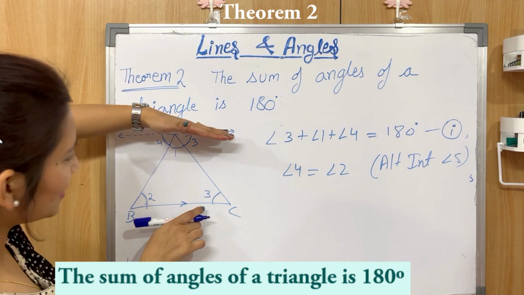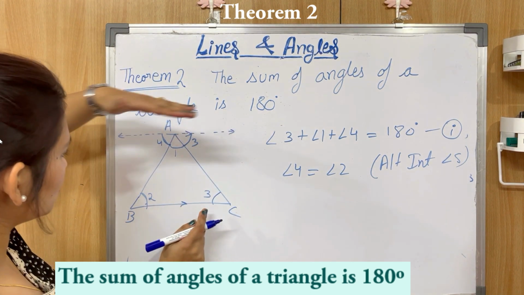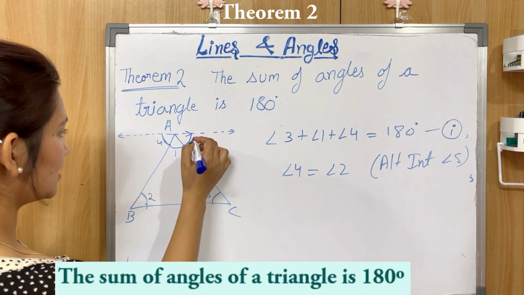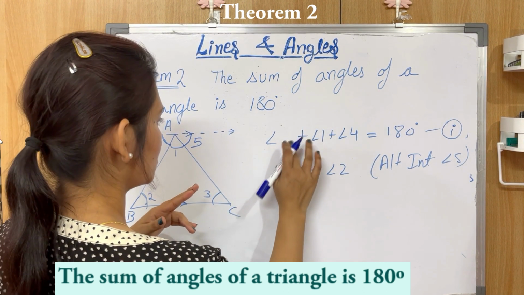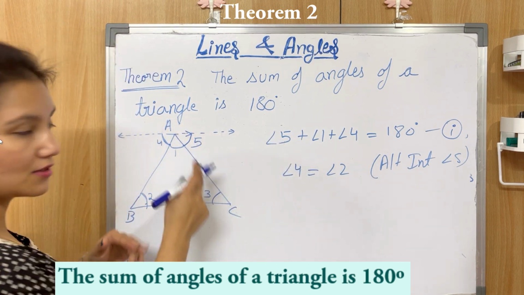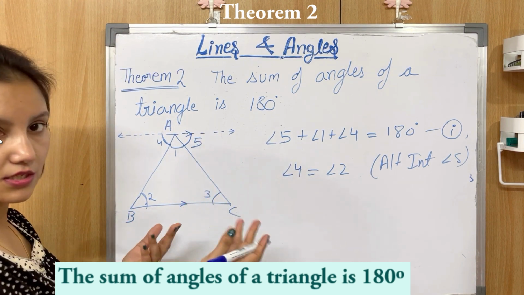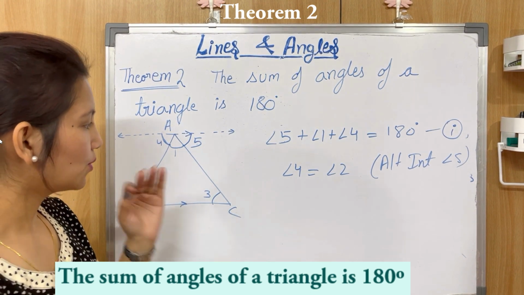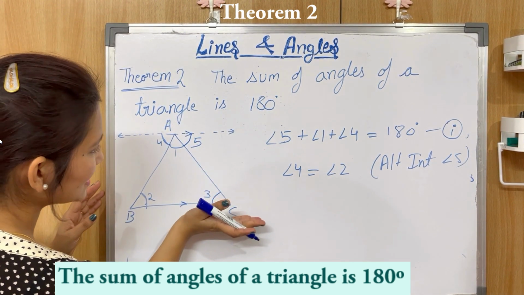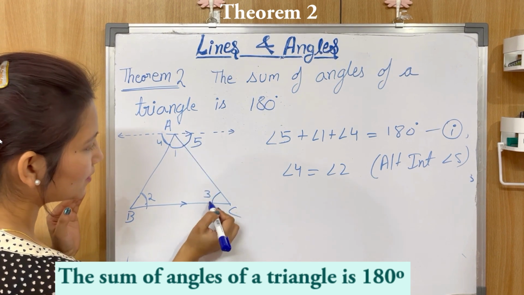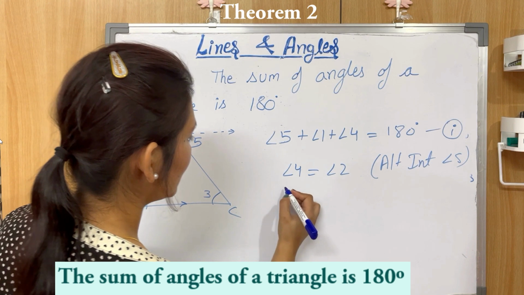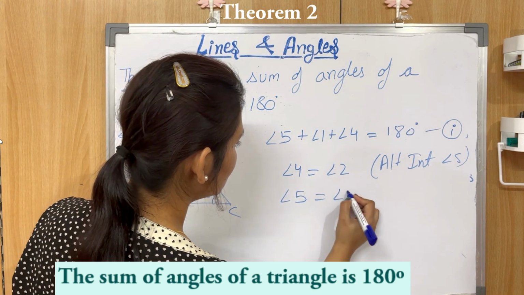Similarly, this is parallel to this. This is the transversal. So let's name it 5. Not 3, it will be 5 because we cannot name this 3 and this 3, they both cannot be 3. So this is 5, now this is 3. Now, if this line is parallel to this line, right? So this angle will be equal to this angle, again for the same reason, alternate interior angles. So angle 5 will be equal to angle 3.